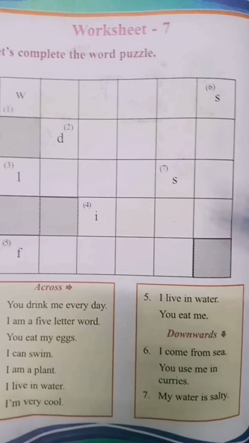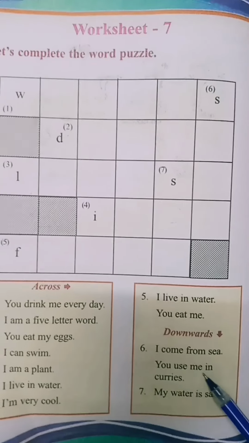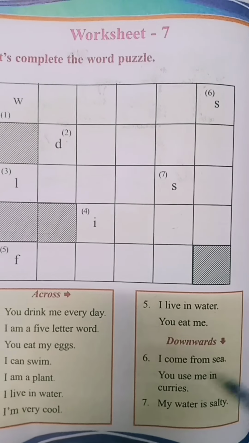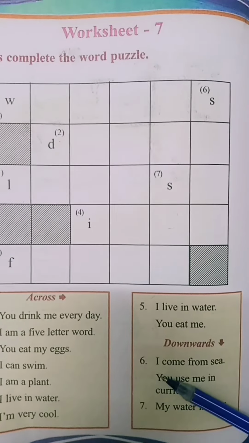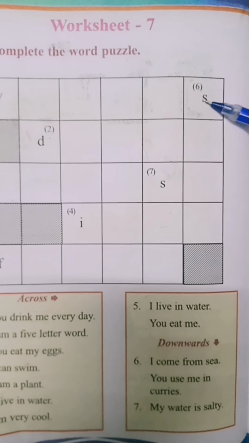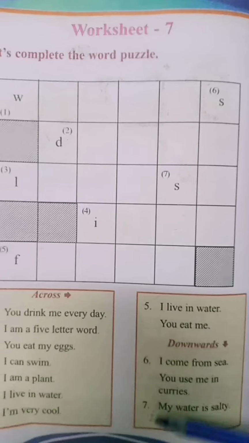Then downwards. Number 6. I come from sea. You use me in curries. What is? I come from sea. You use me in curries. Is this fish? No, never. I come from sea. You use me in curries. And first letter is S. So tell me what's the answer? Yes, salt. S-A-L-T. Salt. Okay.